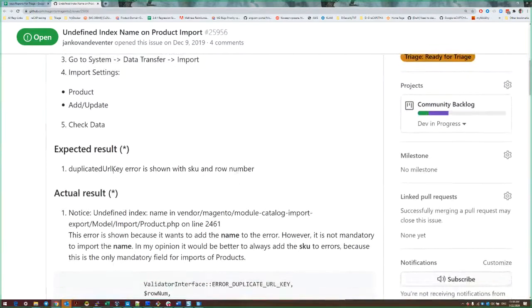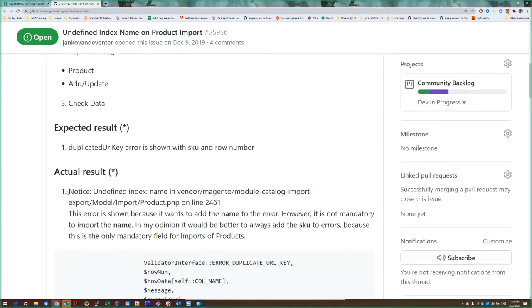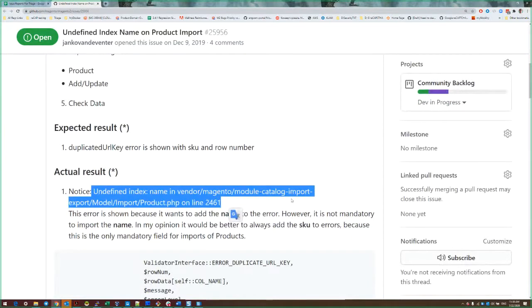And as the expected result, there should be some friendly message about what exactly is going wrong with the SKU and URL key. But in Magento, we receive some unreadable message like undefined something. It happens because when Magento prepares this message to display, this logic cannot find the product name. And actually, this error message that admin users see is the result of that.